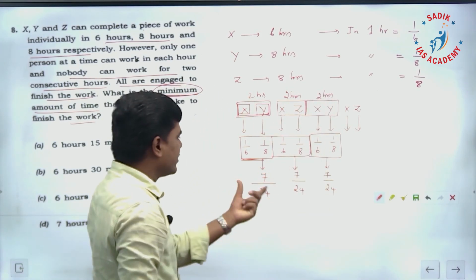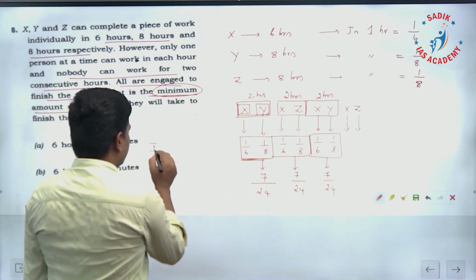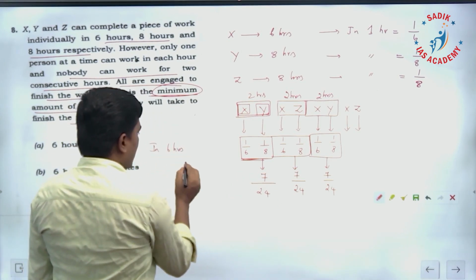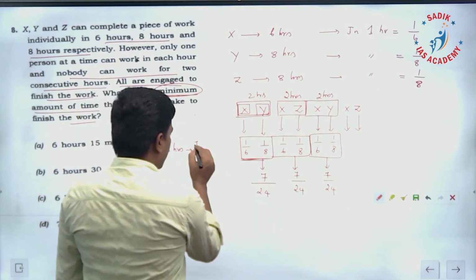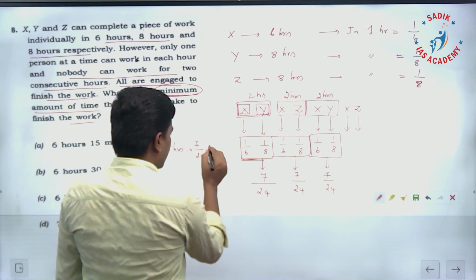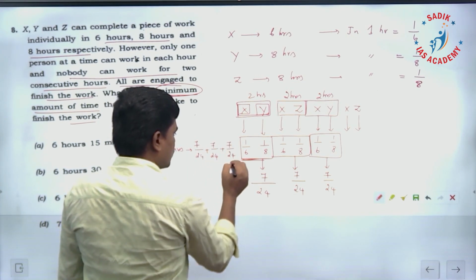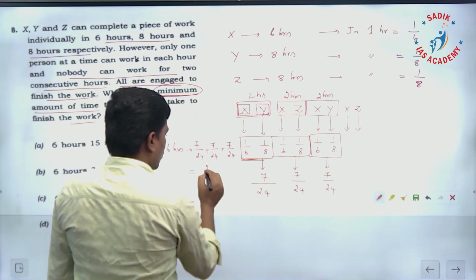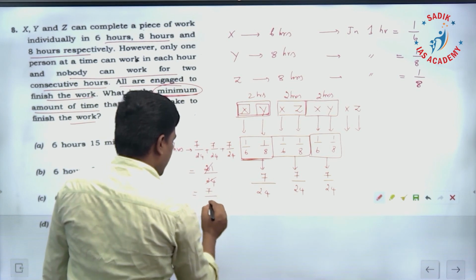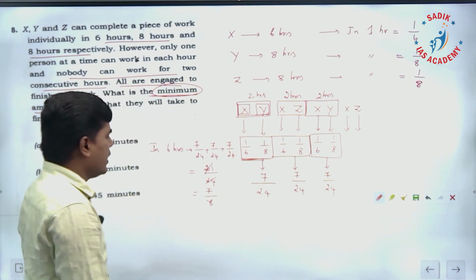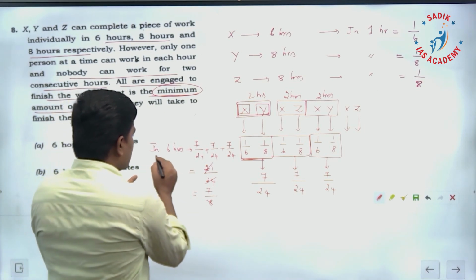6 hours. In 6 hours, let us calculate how much work is completed. So it is 7 by 24 plus 7 by 24 plus 7 by 24. This much work is completed, which means it is 21 by 24. That is going to be 7 by 8. 7 by 8 of the work is completed, which means in 6 hours this much is completed.